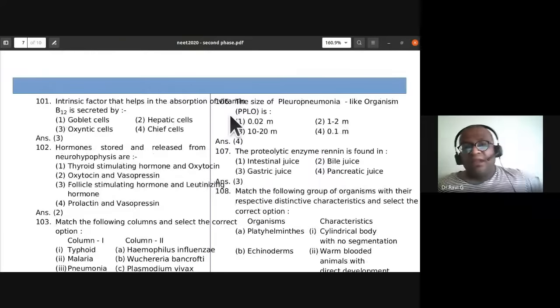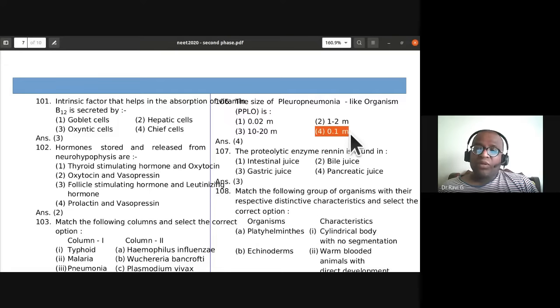Next one, the size of pleuropneumonia-like organism, PPLO, is 0.1 micron. So it should be in micron. Probably they have not been able to show the micron symbol. So it is a typographical error. It should be 0.1 micron. Fourth one is the answer.